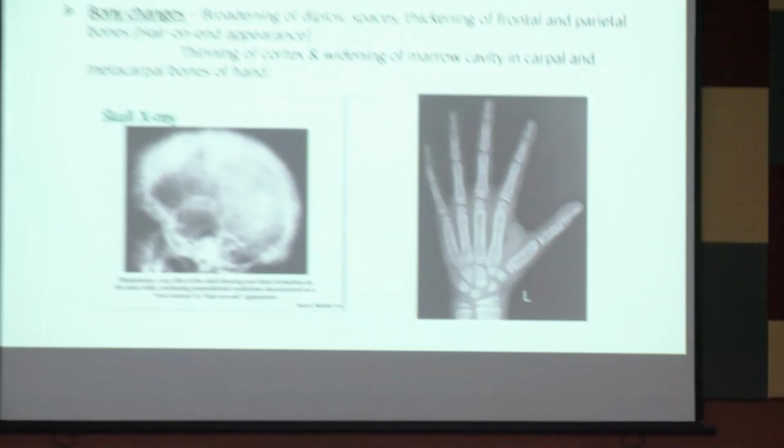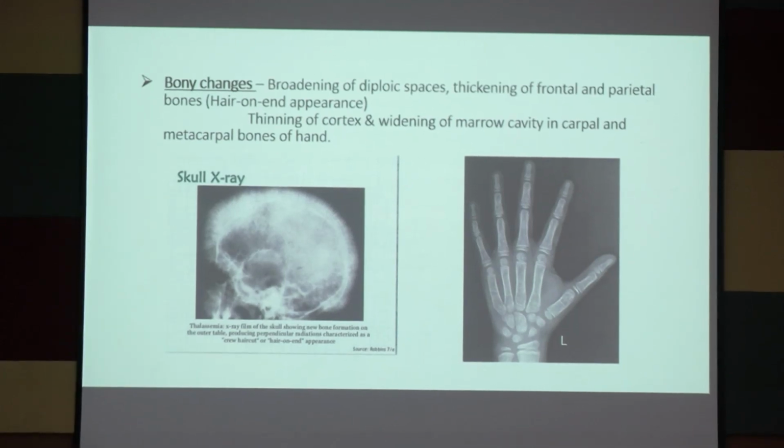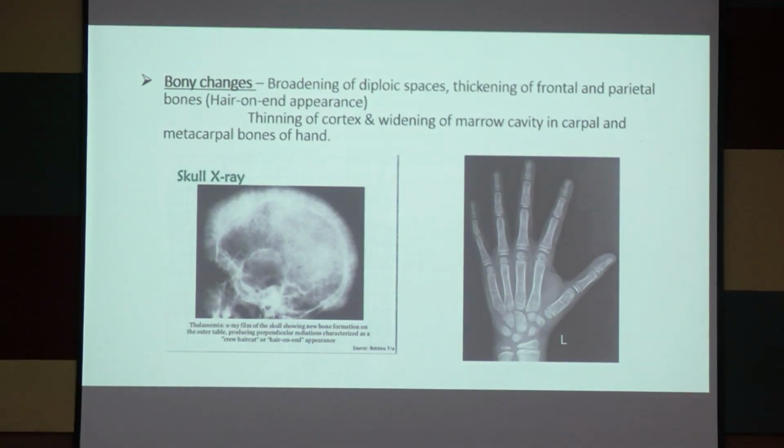Now bony changes. Broadening of diploic spaces and thickening of frontal and parietal bone. That is commonly seen in thalassemia, the hair on end appearance. This skull X-ray is showing hair on end appearance. There is thickening of frontal and parietal bones.